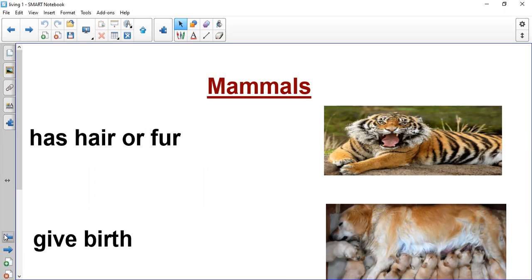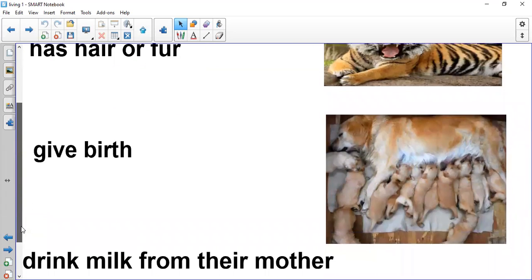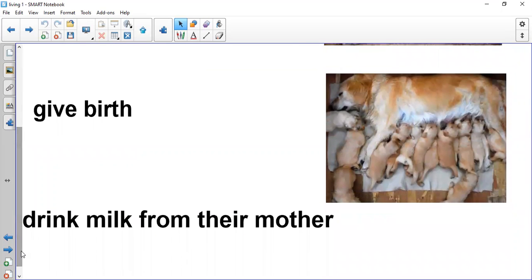Repeat after me, mammal. Mammal has hair or fur. Mammal gives birth. The baby mammal drinks milk from their mother.